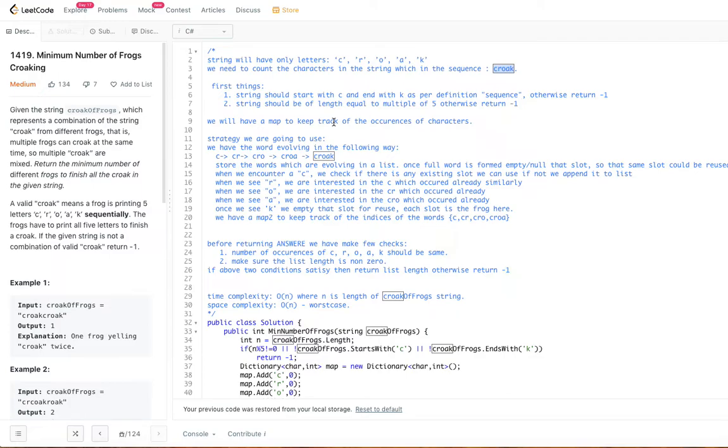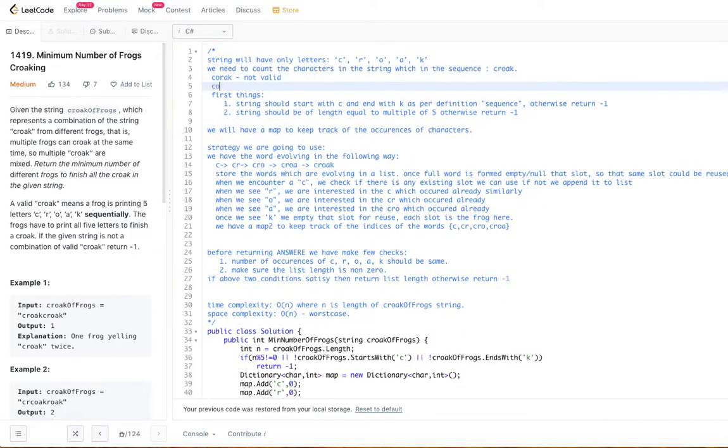That croak should be sequential. If any of the letters is missing or misplaced, this is not valid.